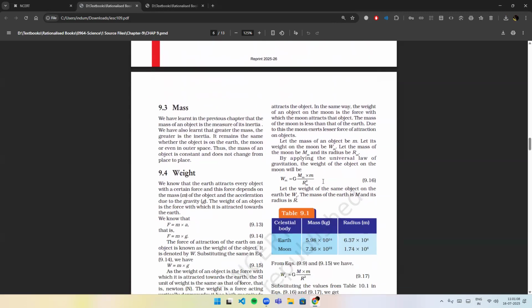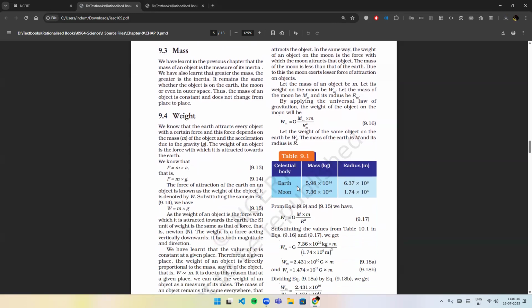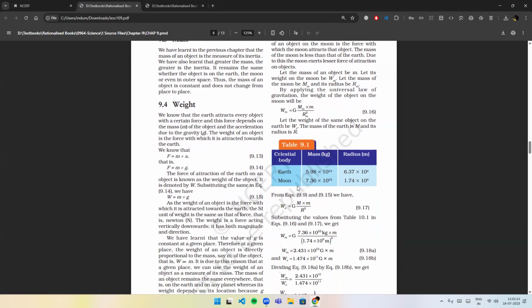Mass. We have learned in the previous chapter that the mass of an object is the measure of its inertia. We have also learned that greater the mass, the greater is the inertia. It remains the same whether the object is on the Earth, the Moon, or even in outer space. Thus, the mass of an object is constant and does not change from place to place.